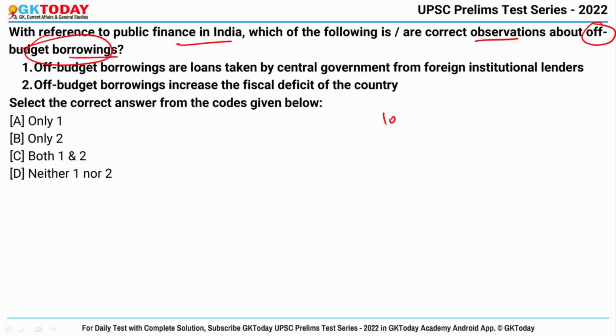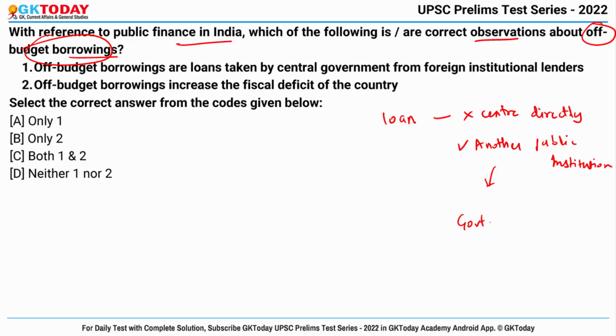So this is a type of loan that is taken not by the center directly but by another public institution which borrows on the directions of the central government, and such borrowings are used to fulfill the government's expenditure needs. It is a way for the center to finance its expenditures while keeping the debt off the books so that it is not counted in the calculation of fiscal deficit. Since the liability of the loan is not formally on the center, the loan is not included in the national fiscal deficit. And this helps keep the country's fiscal deficit within the acceptable limits.